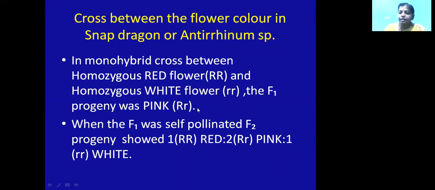That means some other character is expressed in the F1 generation. And when he crossed these pink flowers again with the pink flowering plant, he got the ratio 1:2:1, that is 1 red, 2 pink and 1 white.